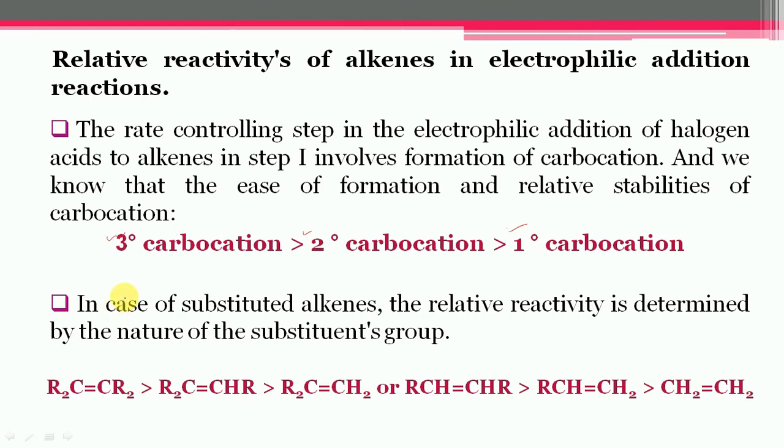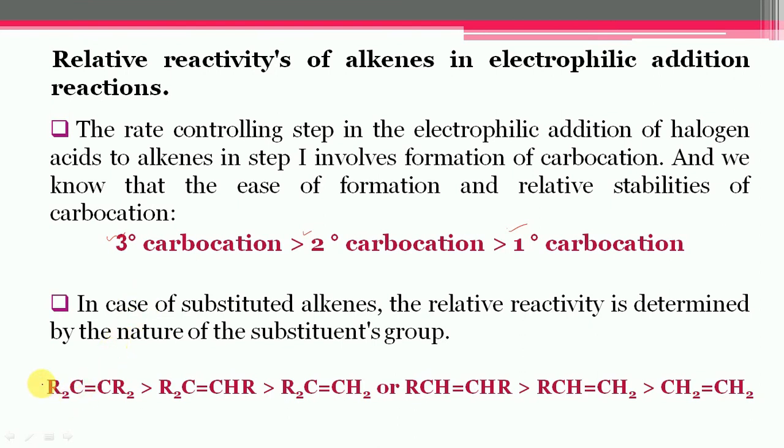Let us consider the substituted alkene. In this case, the relative reactivity is determined by the nature of the substituent group attached on the carbon-carbon double bond. If the substituent group is an electron attracting group, then it is going to destabilize the intermediate carbocation and decrease the ease of formation of it. In other words, if the group is an electron donor, then it can stabilize the carbocation that is formed during the electrophilic addition reaction.